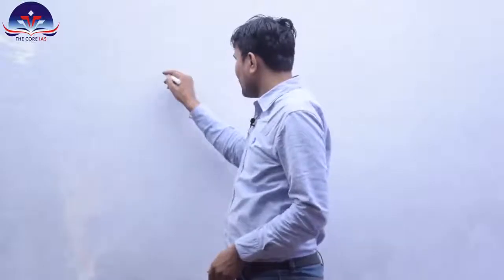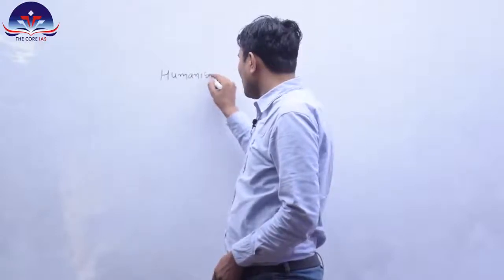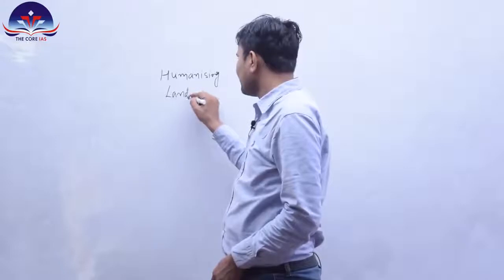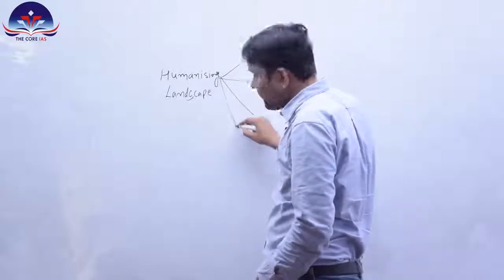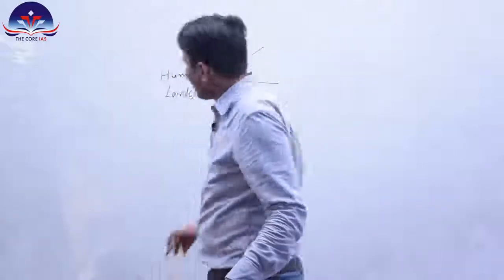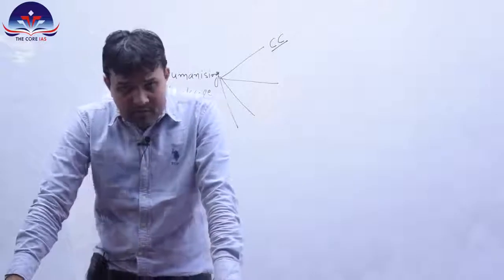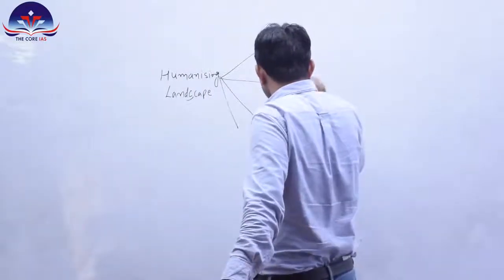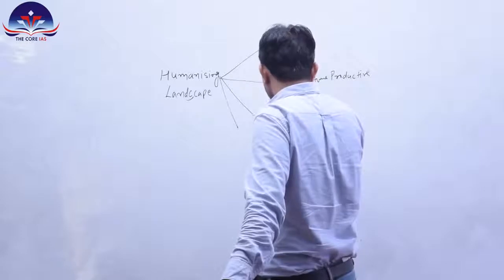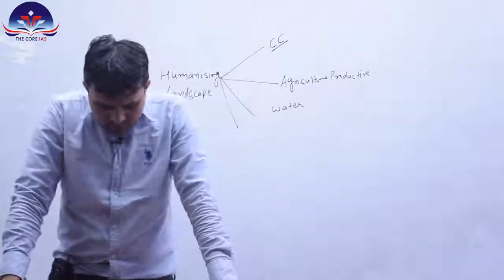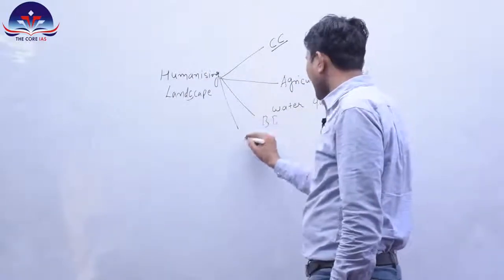Here, to write an answer, first we have to understand what we mean by humanizing landscape, and how this humanizing landscape may impact or exacerbate climate change and can threaten agriculture productivity, water quality, biodiversity, and sustainable development.